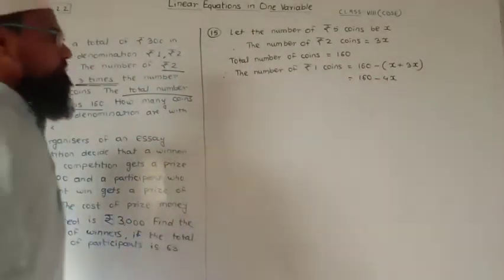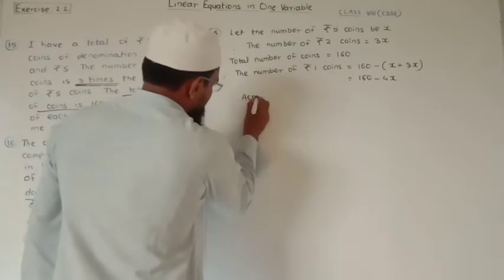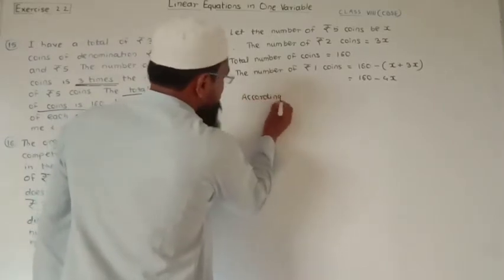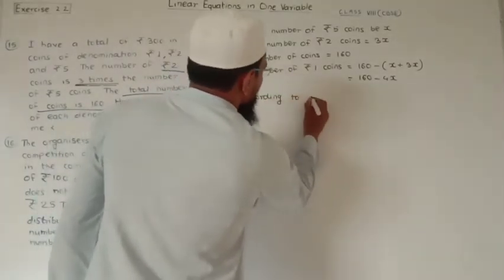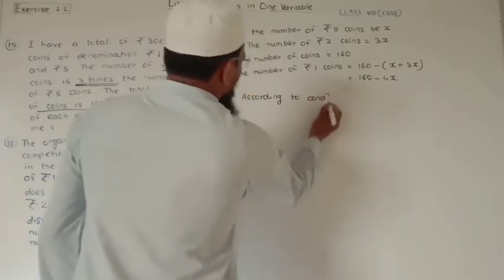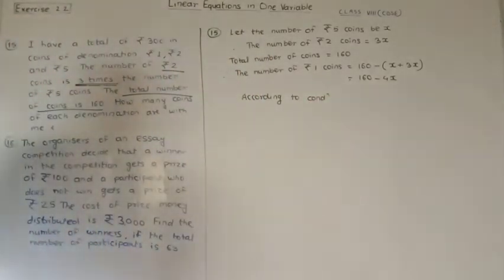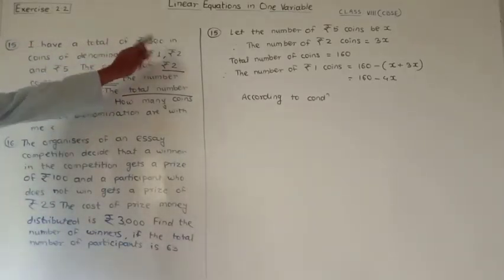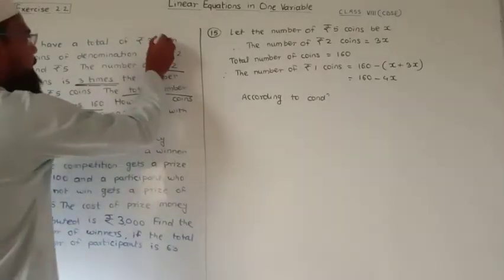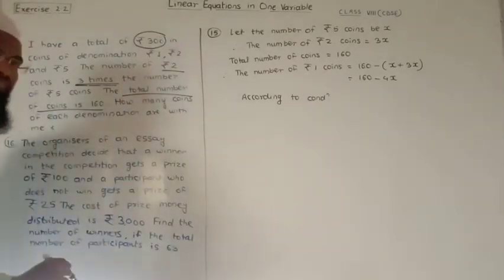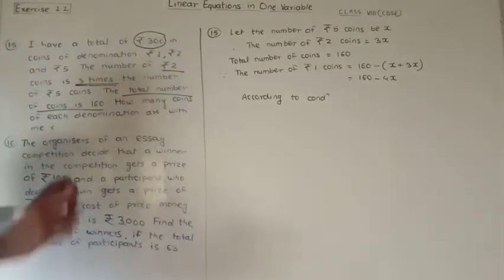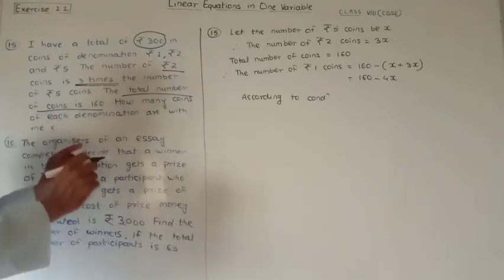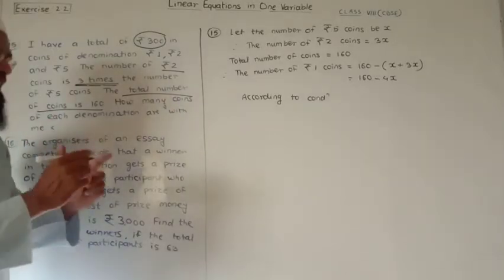Now according to the condition, here first of all we know that the total of rupees 300 means the value of the total amount is given here.